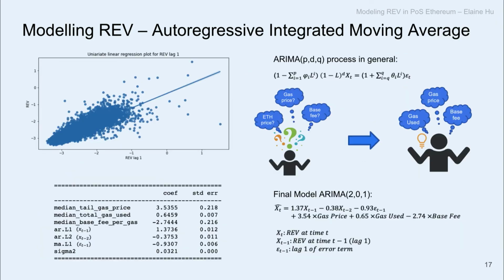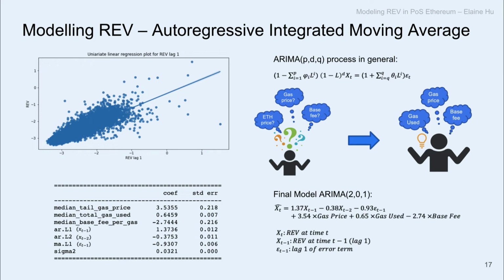Now, what about the time dependencies? What if there is some kind of correlation? What if the past REV can predict the future? So here, with the ARIMA model, you're able to throw in different lags of the REV. So we're using the past 1 hour REV or the hour before that to predict the current REV.